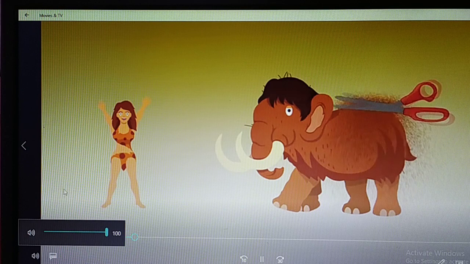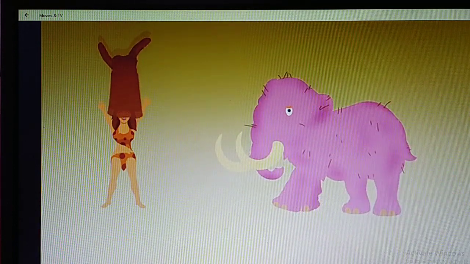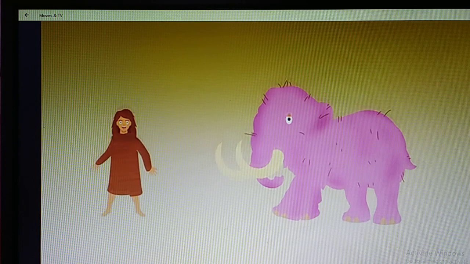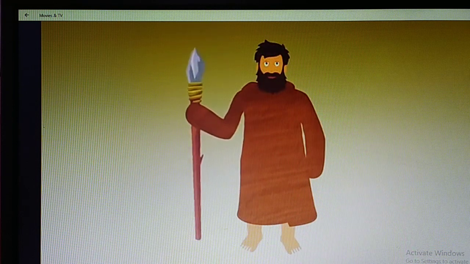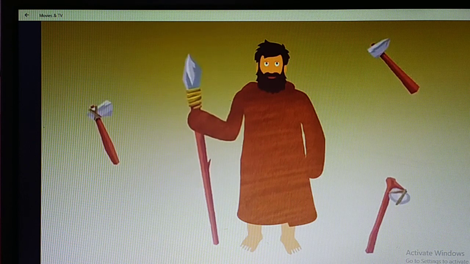Both Paleolithic men and women wore animal skins, which they had hunted previously. And they used tools such as an axe and spears made out of stones, wood and bones, which they themselves carved.